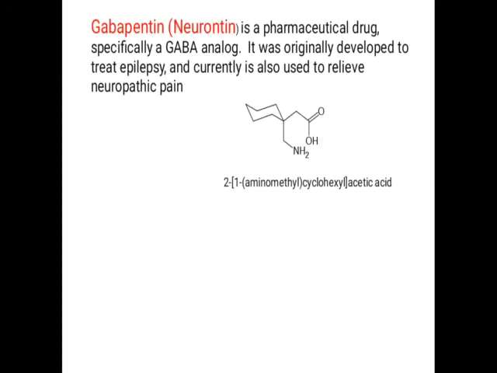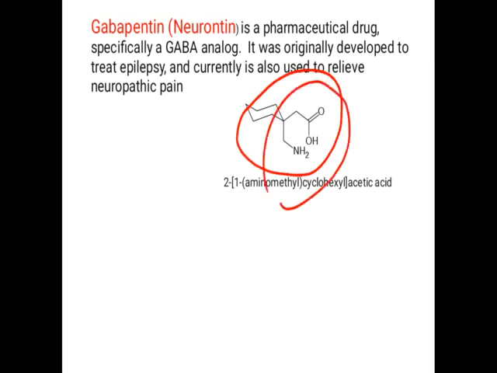Then the last drug, that is gabapentin. It is an analog of GABA, again similar to progabide. It has a lipophilic nature, so it can cross the blood-brain barrier. When it enters into the CNS, it undergoes metabolism and releases GABA. You can check the structure, 1, 2, 3, 4, that is the butyric acid group and the amine group. So it is the structure of aminobutyric acid. Only a 6-member cyclohexane ring is attached to it.